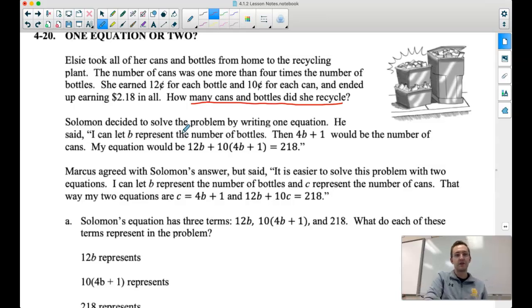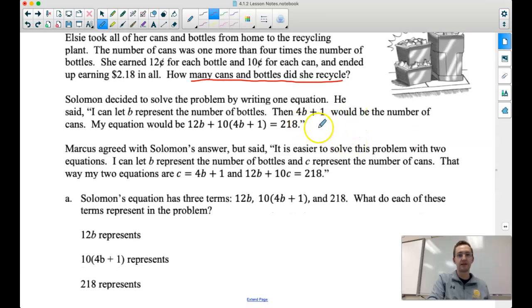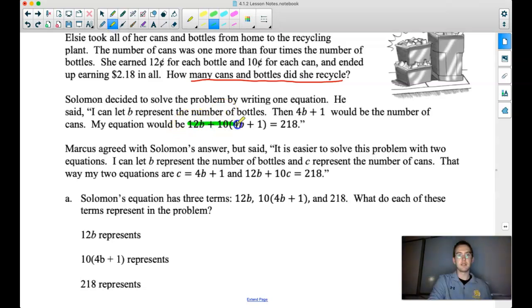Solomon decided to solve that problem by writing an equation. He said, let B be the number of bottles, and then let 4B plus 1 be the number of cans. So his overall equation is 12B plus 10 times 4B plus 1 is equal to 218. How are we getting 218? Where's that 12 coming from, or that 10 coming from?